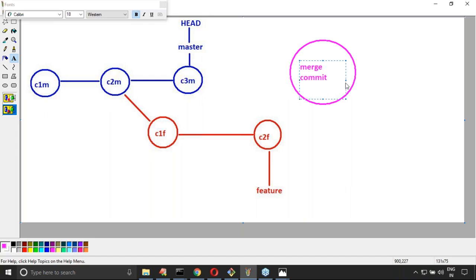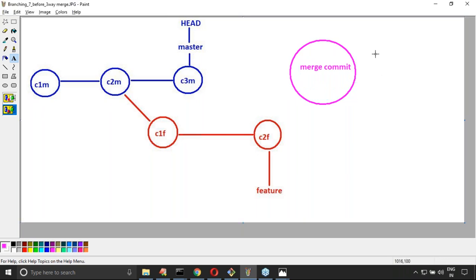Next, whatever pointer is there, I mean the master pointer, simply moves to this one. Now master is pointing to this merge commit. This is what happens in a 3-way merge.